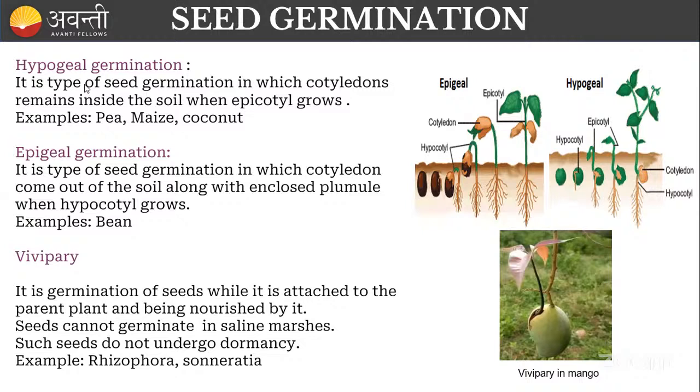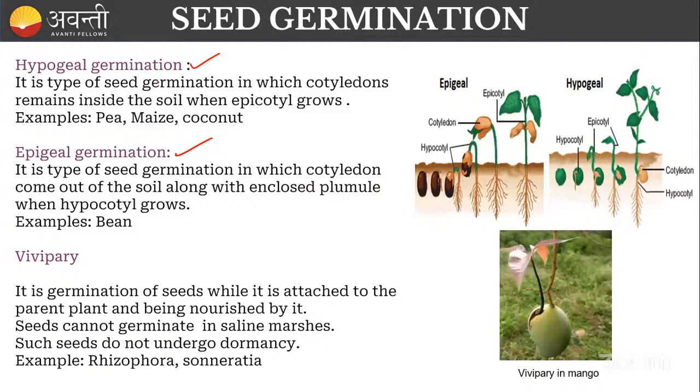Let us talk about the types of germination, guys. Here you can see there are three types. One is hypogeal germination and epigeal germination. I have taken this topic because in some competitive exams they have asked questions based on this. They give this diagram and ask which type of germination it is, or they give a statement and ask which type of germination it is. So that's why I'm giving this topic.